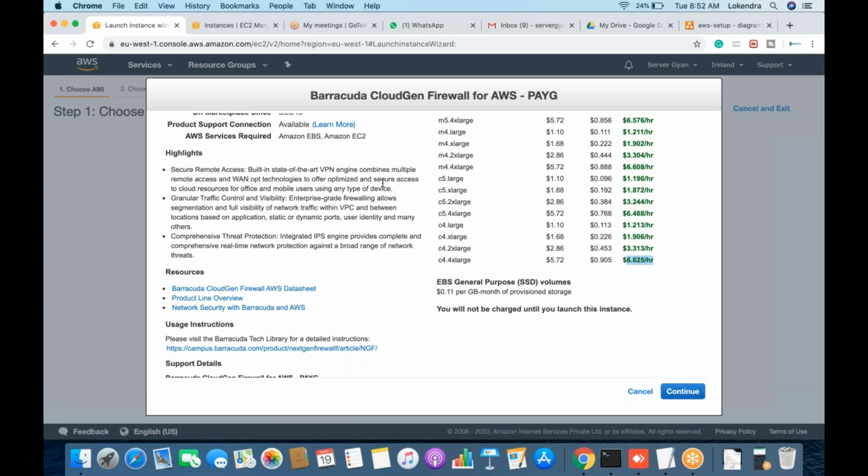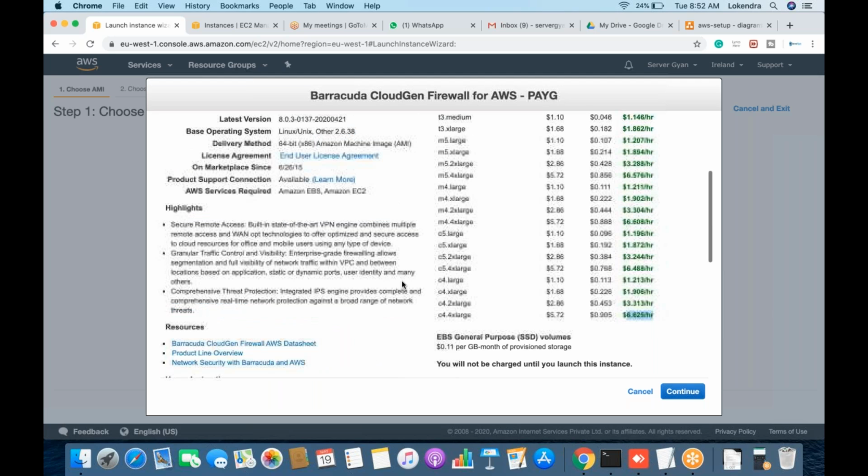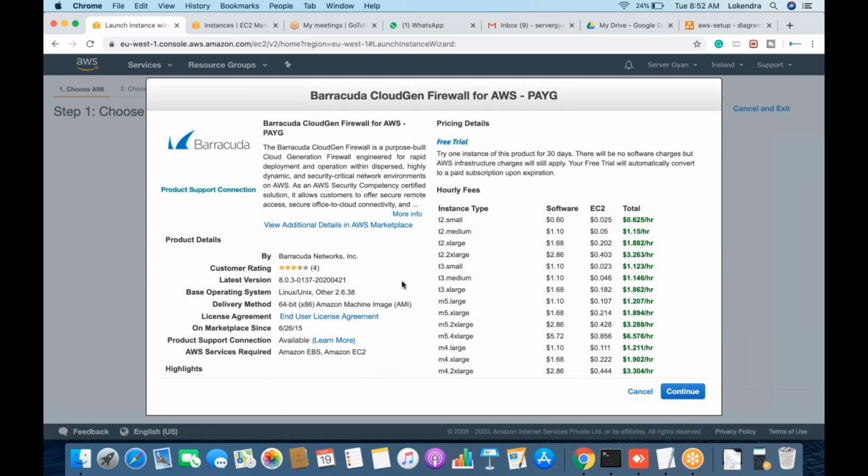Where do we configure this firewall? When you create this VPC, when you create this machine, when you boot this AMI, obviously the firewall will be available for you on an interface. As you have an interface of your firewall, in the same way you can start accessing it on top of that.